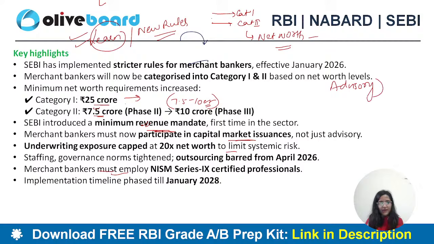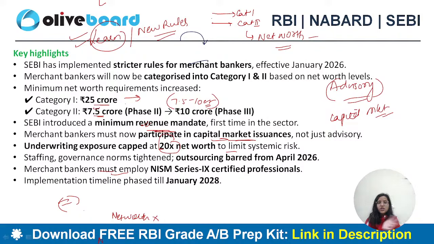So they will not only do advisory work. They can be a part of the capital market also. Their underwriting exposure is capped at 20 times the net worth. So whatever is your net worth, your underwriting exposure. What does underwriting mean? When you are providing underwriting services, that is when you help in issuing an IPO and all, that is underwriting service, right?